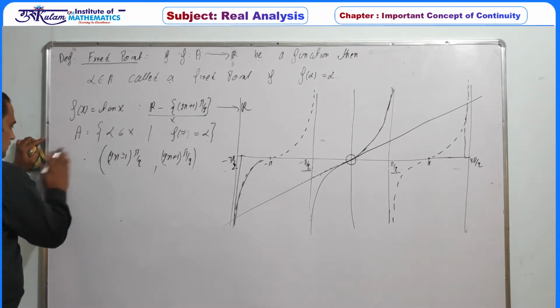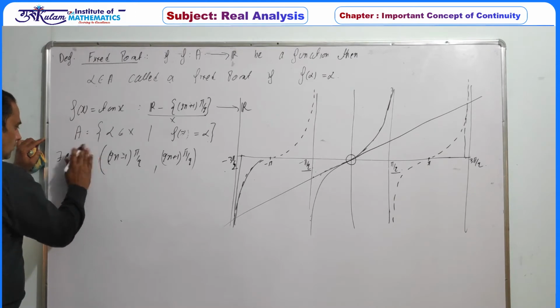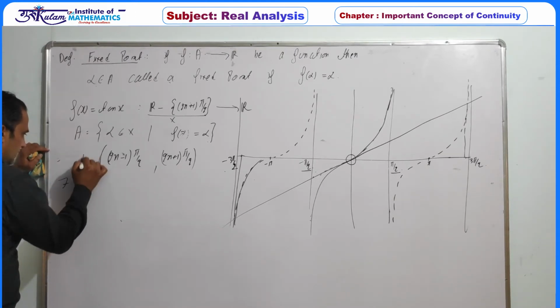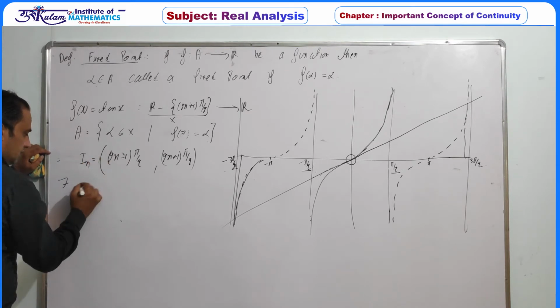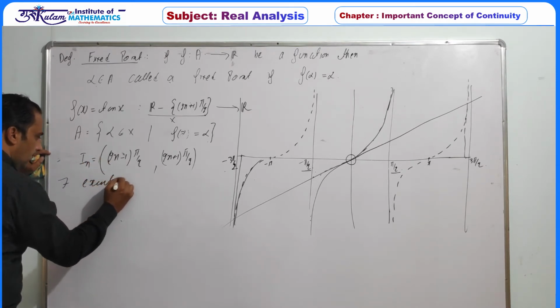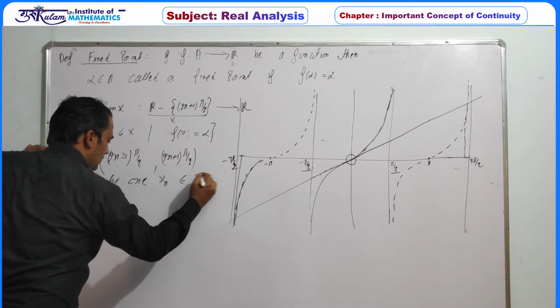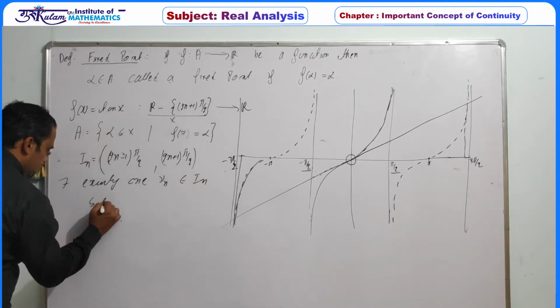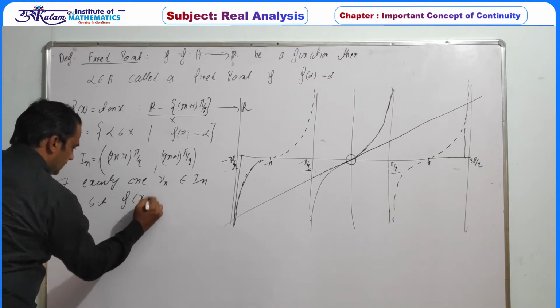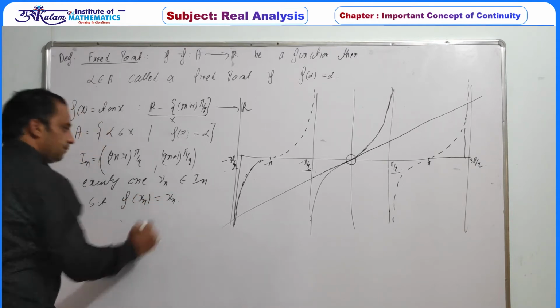So there exists, say this is I of n, there exists exactly one xn belonging to I of n such that f of xn is equal to xn.